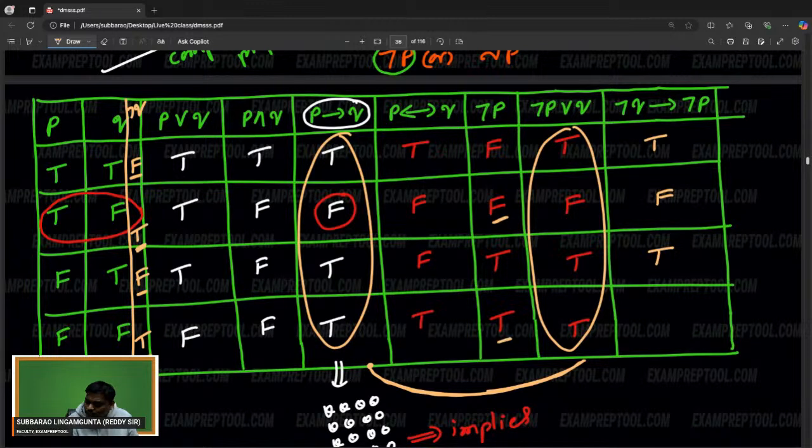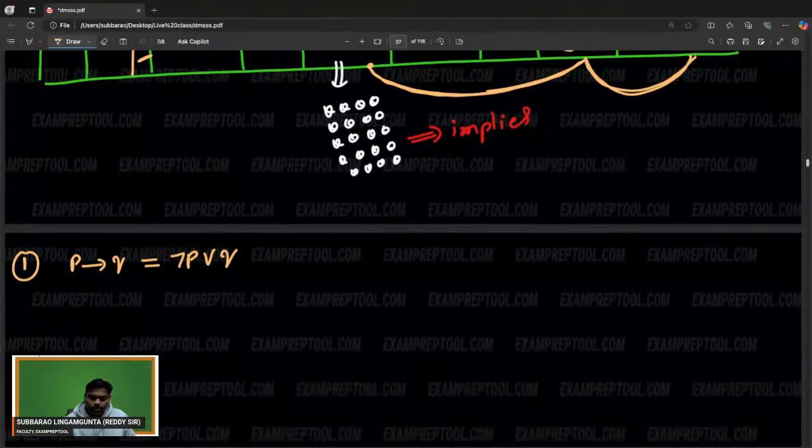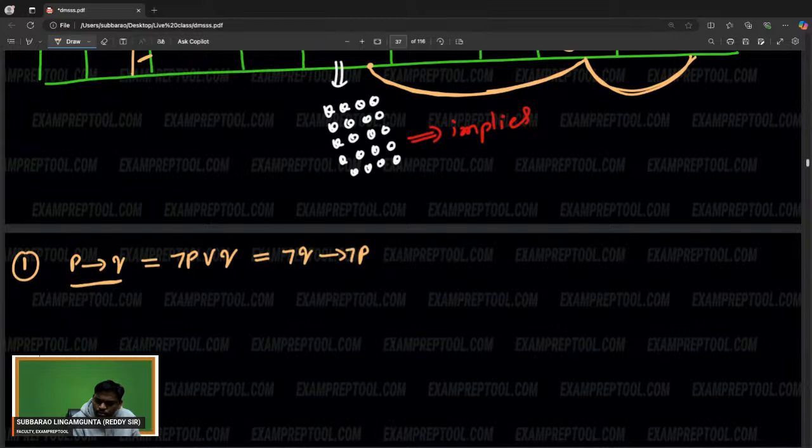Yes, true. What I mean to say is, Advait, remember, these three are equal. Let me write now. P implies Q, which is equal to negation P or Q. One more thing, this is equal to negation Q implies negation P. Just reverse it, then keep the negation on both.